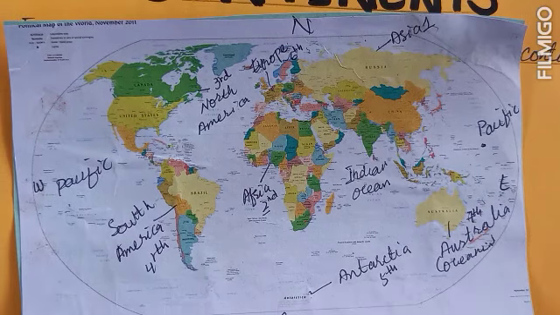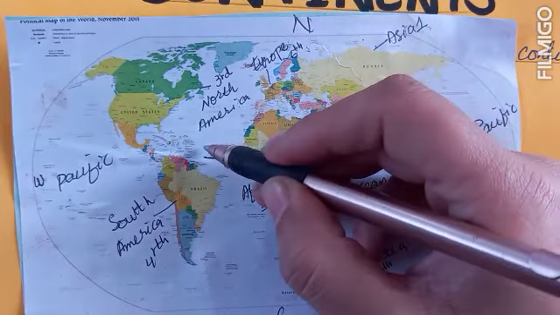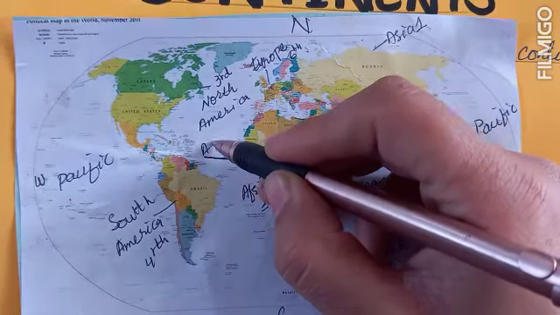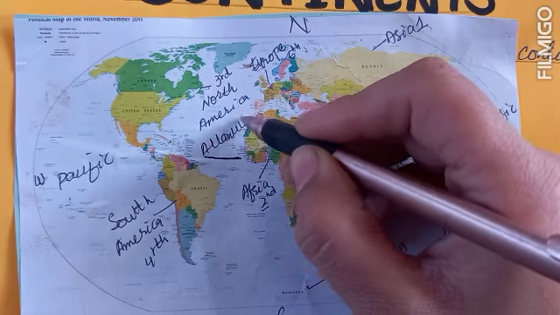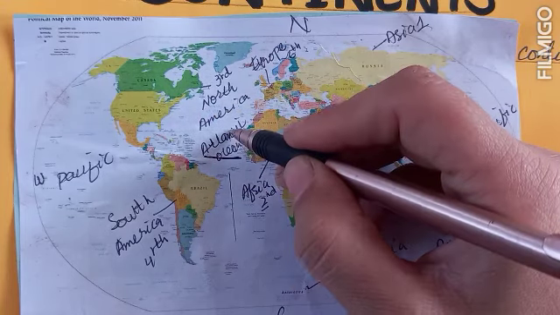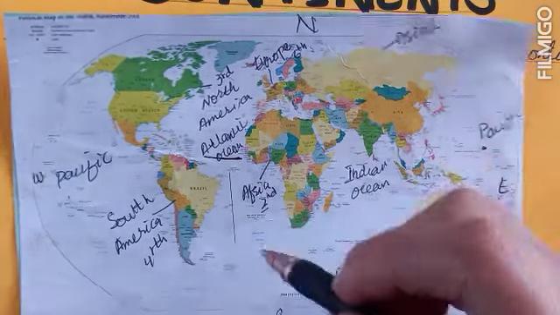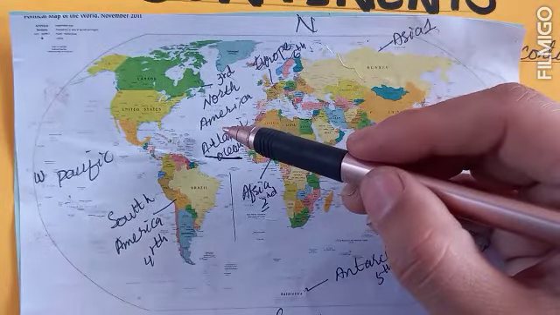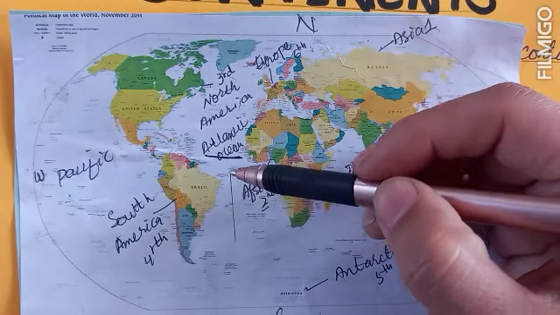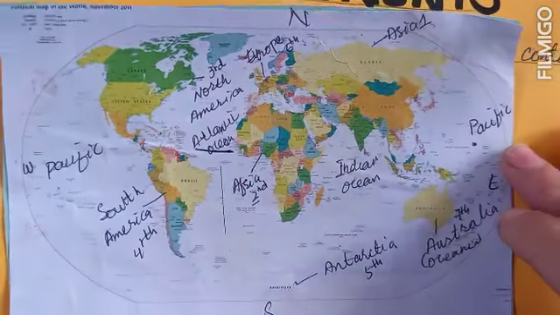The second largest ocean of the world is the Atlantic Ocean, which is located in the middle of continents North and South America and Africa and Europe. This is the Atlantic Ocean. Complete area, this is the Atlantic Ocean. This part is the Northern Atlantic Ocean and this part is the Southern Atlantic Ocean. Understand? If you locate it here, that is also okay. If you locate it anywhere in this space, that will be correct.